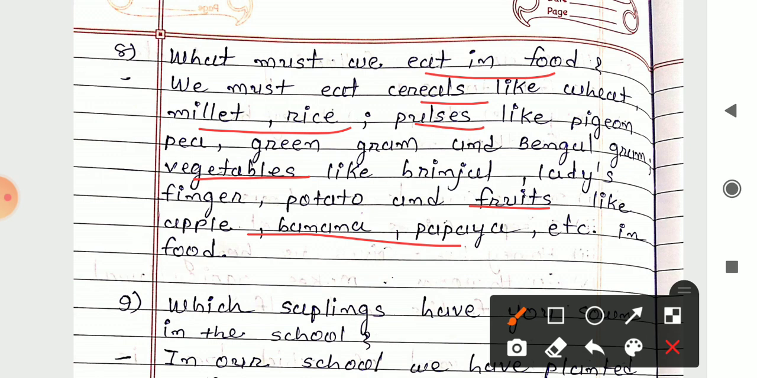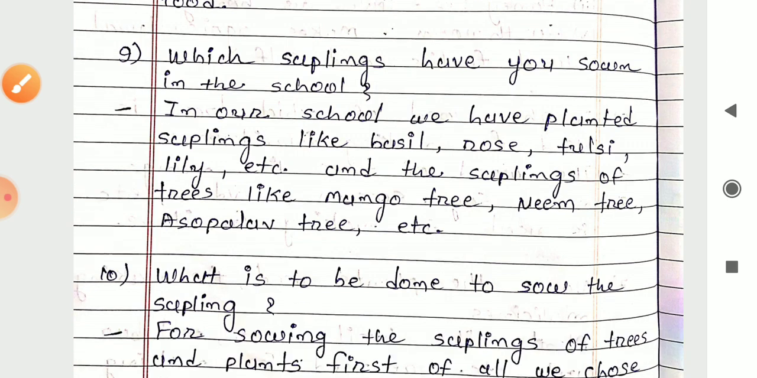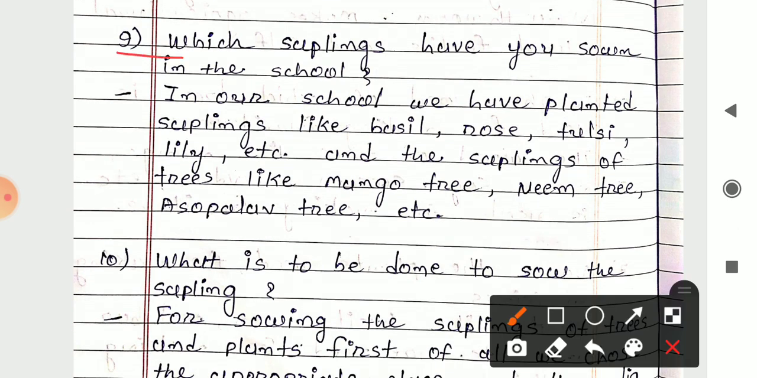We have to eat in our food, or we have to include these items in our food. Next, 9th number. Which saplings have you sown in the school? You can write your answer by your own self.